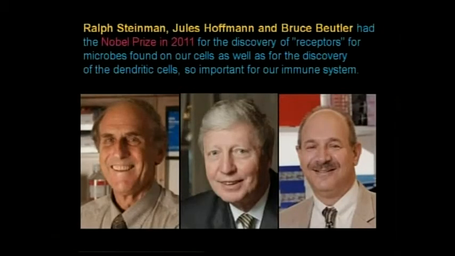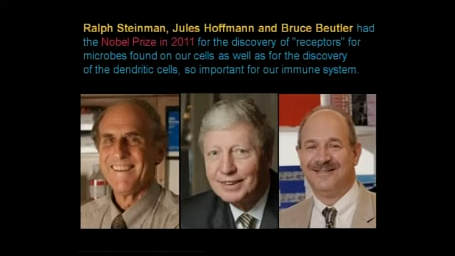And also Ralph Steinman, Jules Hoffmann and Bruce Beutler got the Nobel Prize recently in 2011 for the discovery of receptors for microbes found on our cells. So they are basically involved in immune functions. For example, Steinman worked more on dendritic cells, so he got the Nobel Prize.